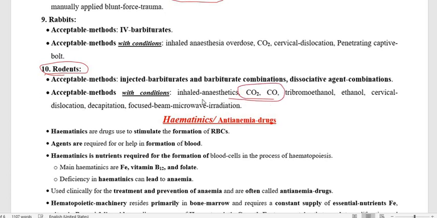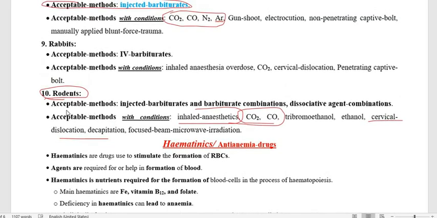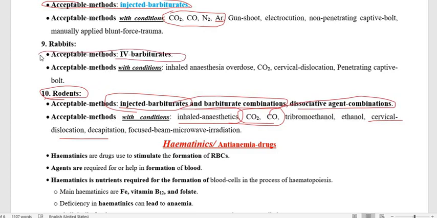Also, you have to use inhaled anesthetics and other ways like cervical dislocation and decapitation. The acceptable method for rodents is injecting a barbiturate overdose, or barbiturate with other combinations or a dissociative agent like ketamine. In case of rabbit, again the IV administration of barbiturate, and under acceptable method with condition, we have to use gas or other physical means.